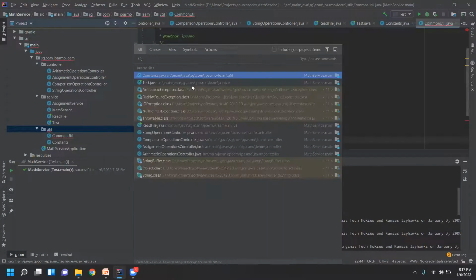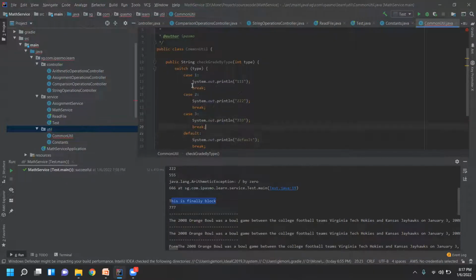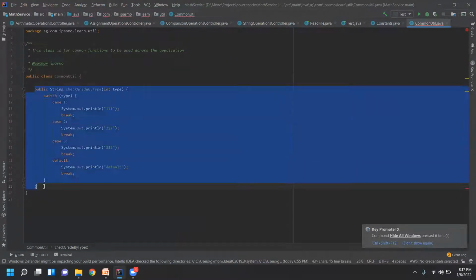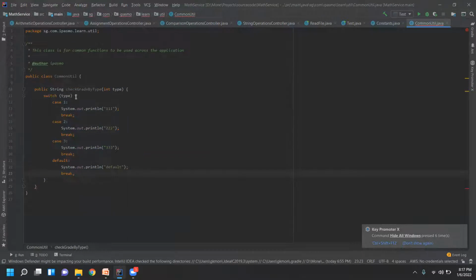Okay, now, so I'm writing the function. You see, I don't have a main method here. I'm just writing a function here. Okay, so now the switch statement is done, and then this function needs a return.